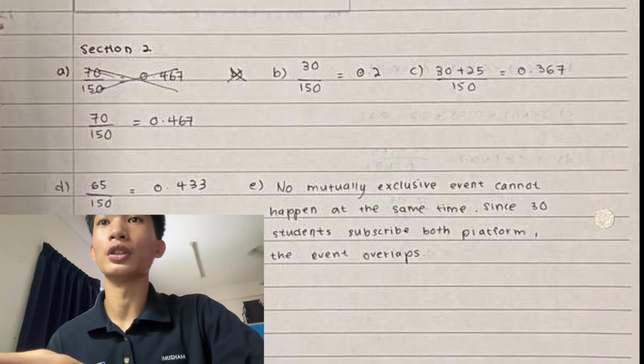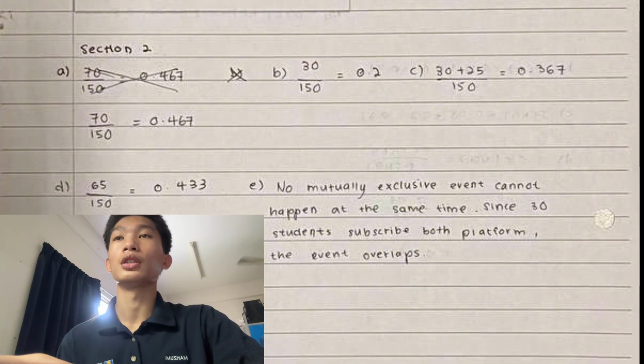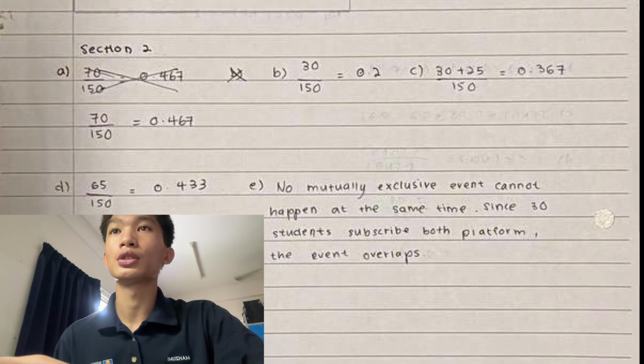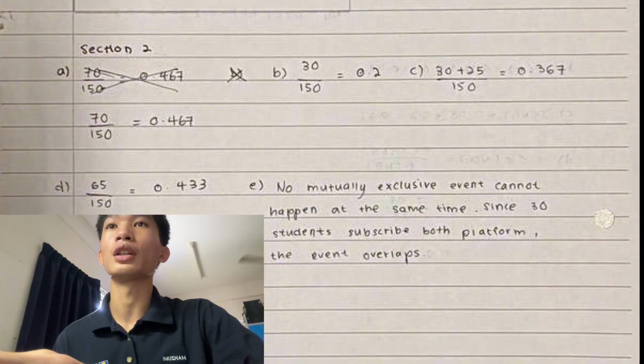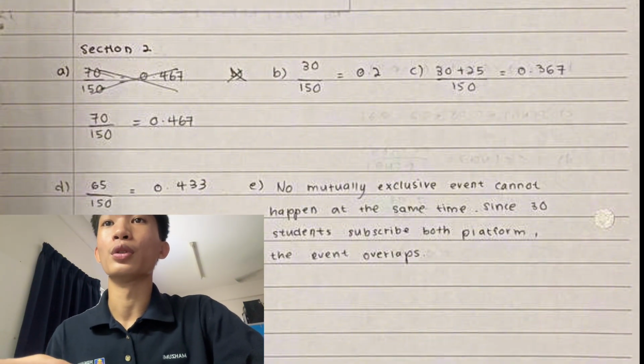For question B, what is the probability that a student plays both sports? The total number of students who play both sports is 30. So we divide it by 150, which is the total students. So we get a 0.2 probability of students who play both sports.